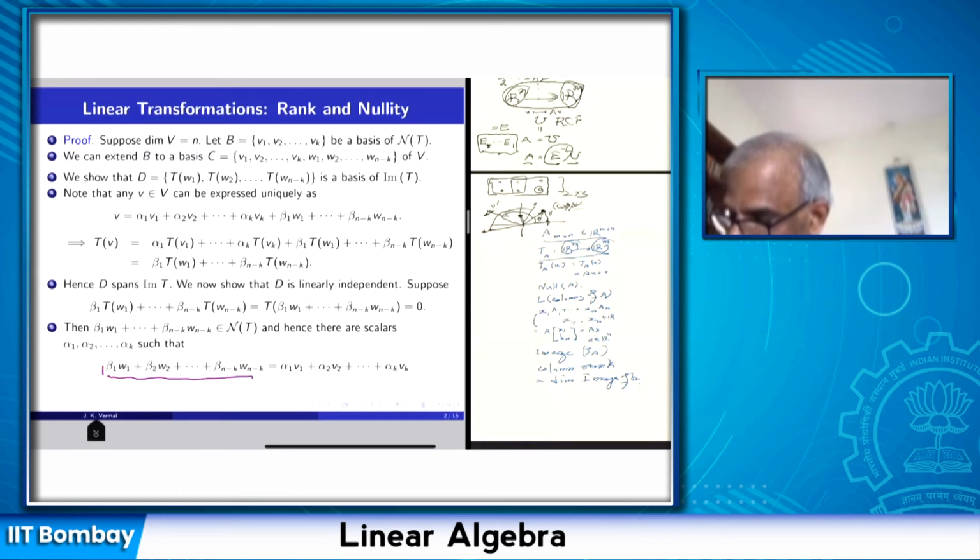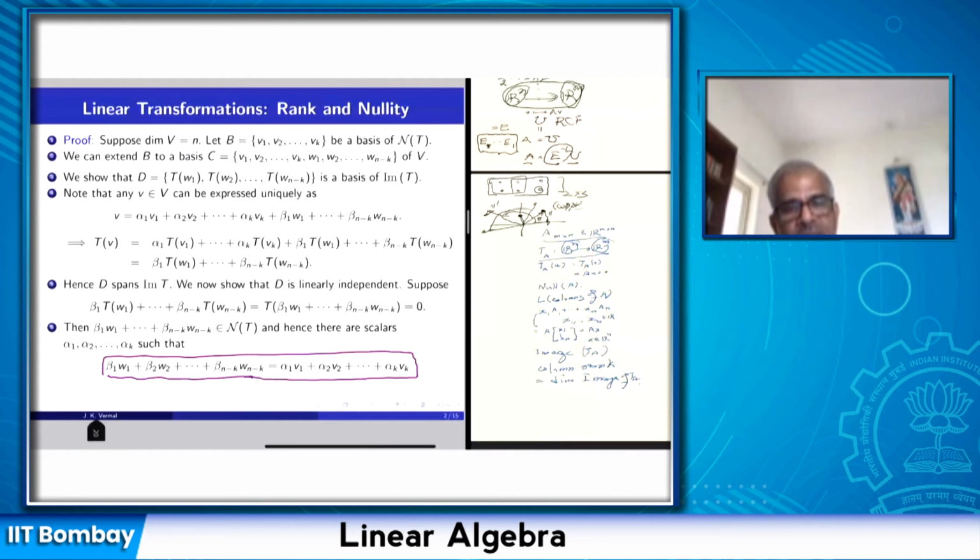But now look at this equation. This gives a linear relation among the basis elements of V: V1, V2, ..., Vk and W1, ..., W(n minus k), which constitute a basis, and in a basis the vectors are linearly independent. But this is a linear relation among these. So that implies that all alpha i's are 0 and all beta i's are equal to 0. We wanted to prove that TW1, TW2, ..., TW(n minus k) are linearly independent, and this equation says that all the beta i's are 0, all alpha i's are 0.